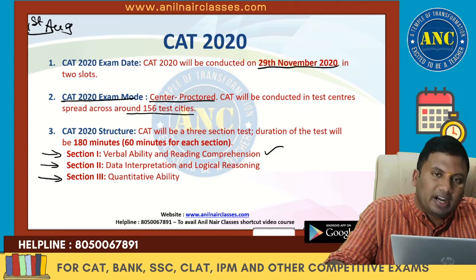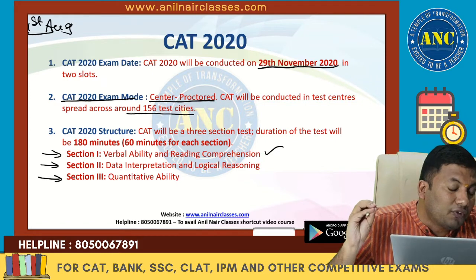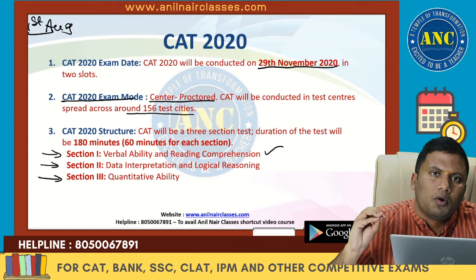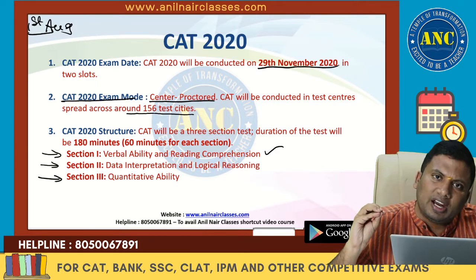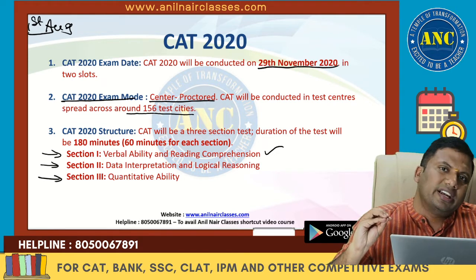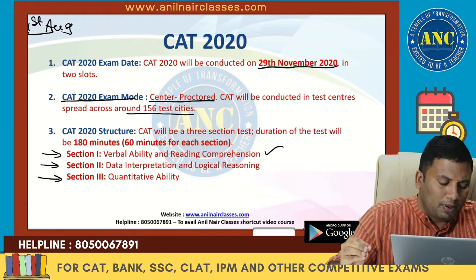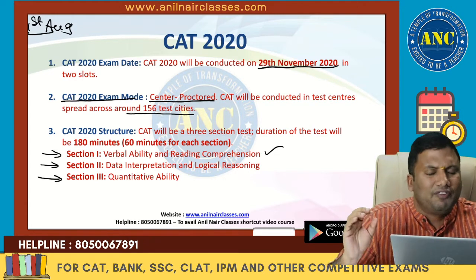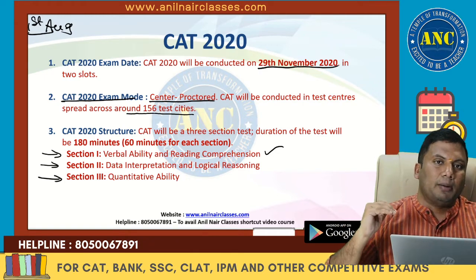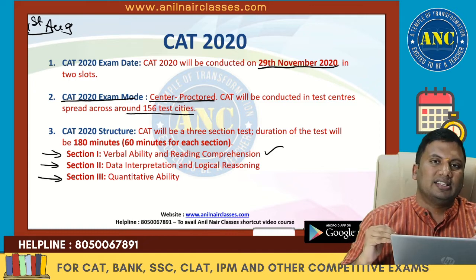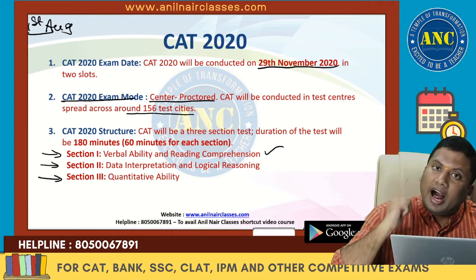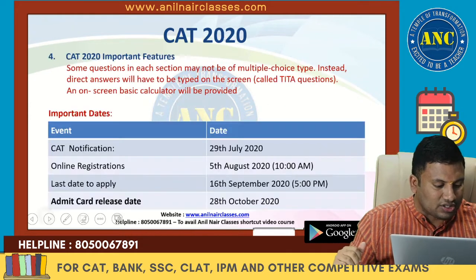60 minutes allocated for each section. The number of questions in each section is not mentioned. However, we strongly believe, as the oldest YouTube channel for CAT preparation, that the number of questions in each section does not change, and it will be the same as the previous year. Probably 34, 32, 34 will be the number of questions in each section. Section 1 verbal ability and reading comprehension. Section 2 logical reasoning and DI. Section 3 will be quantitative aptitude. 180 minutes, 100 questions.